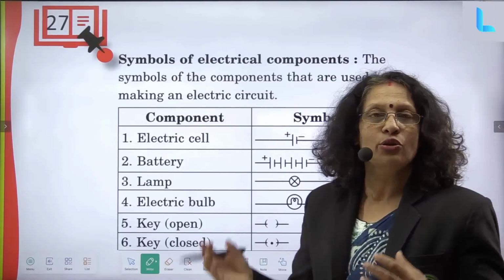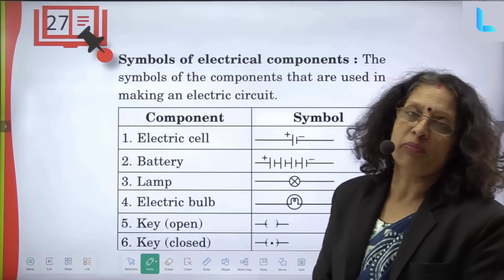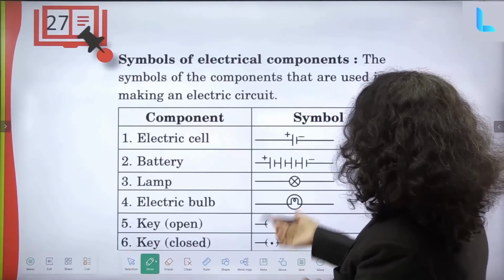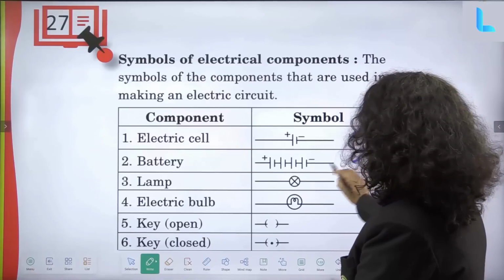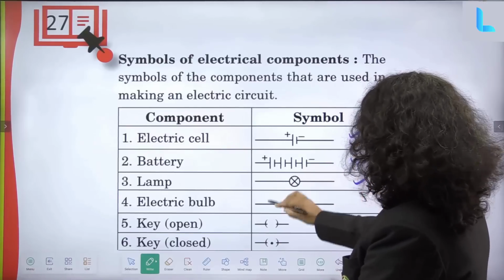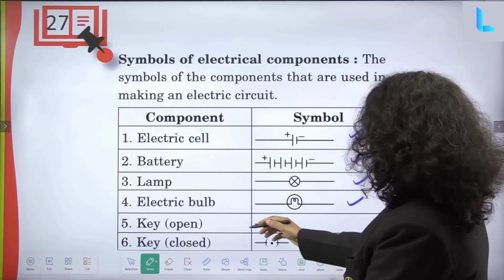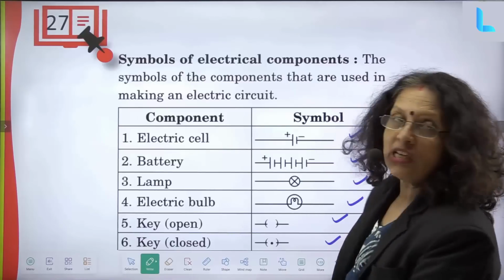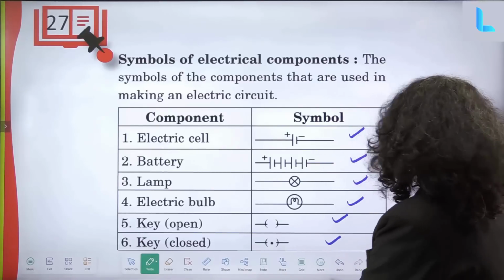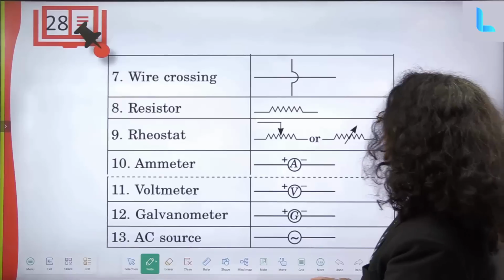So the symbols of electric components will be these different symbols. When you draw an electric circuit, these symbols should be kept in mind. An electric cell will be drawn like this. A battery will be drawn like this. A lamp like this, and an electric bulb like this. For the key, this is the open key and this is the closed key. These symbols will be used when we draw the diagram.